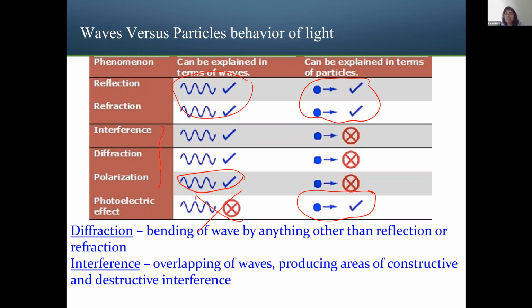Now interference is basically overlapping of waves. They combine together and create constructive interference, or if they have opposite directions, they create destructive interference. That's what we're going to discuss. Basically, the superposition of waves is called interference.